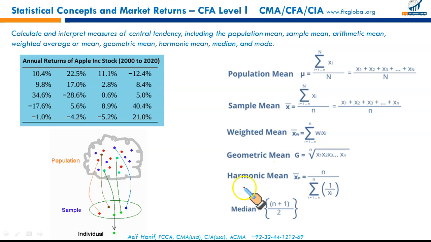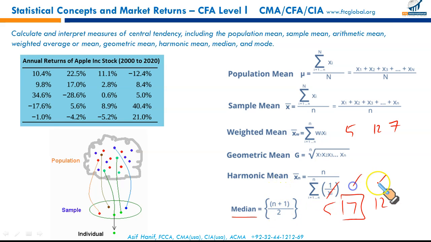Then the measure of central tendency is median. Median is called the central value. When the data is arranged in ascending or descending order, the central value is called the median. Like in our previous example, we had 5, 12 and 7. If we arrange them in ascending order, 5, 7 and 12, the mid number will be called median, middle number. So there's a formula (n plus 1) upon 2. How many values are there? 3. 3 plus 1, 4, 4 by 2. It means second value is the median, and that is 7.